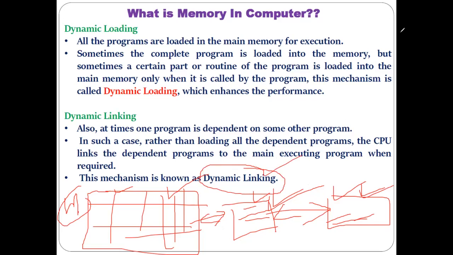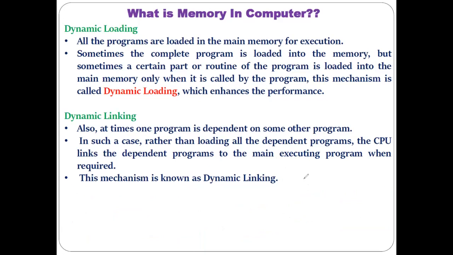So what is dynamic linking? When there is a main program and some other dependent programs are also there, then there is a need of linking all these dependent programs and the main program, and this linking of dependent programs and the main program is called dynamic linking. So same thing I have mentioned: at times one program depends on some other programs. In such a case, rather than loading all the dependent programs, the CPU links the dependent program to the main executing program when the CPU requires it, and that is called dynamic linking.